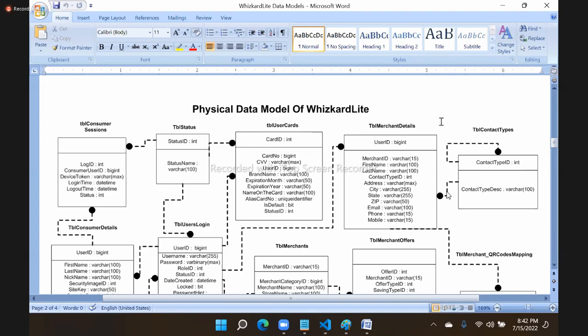That means for each module, what should be the table name? In the table, what are the fields to be there? And in those fields, what are the types? Now, again, a review will happen on this, and our review team will verify that we are not missing a field, we are not mismatching any data types, and we are not using any additional fields. Once it is verified, and the review team says it is good and final according to client requirements, then we will prepare the logical model.